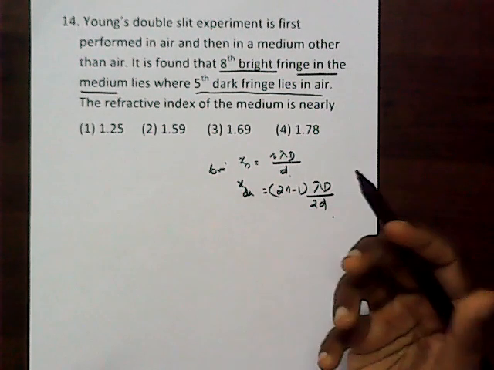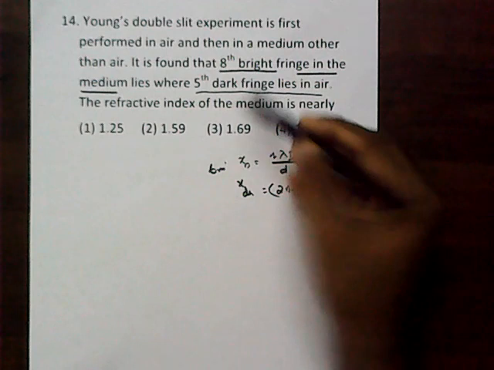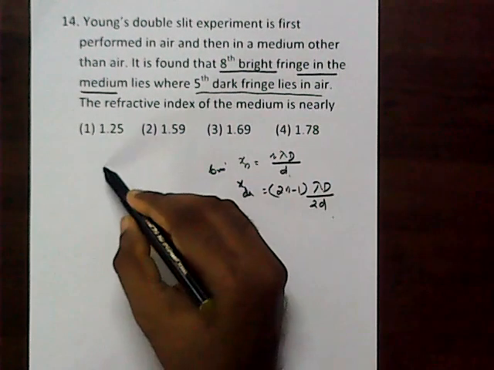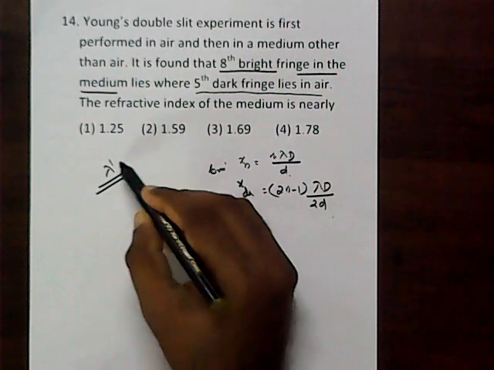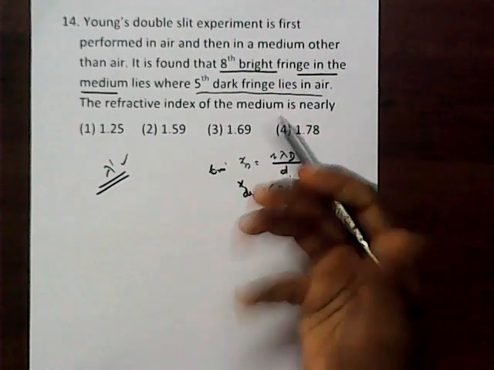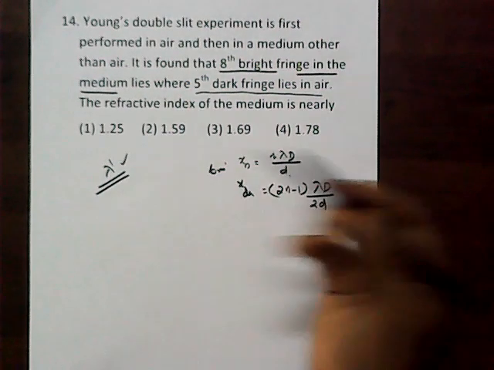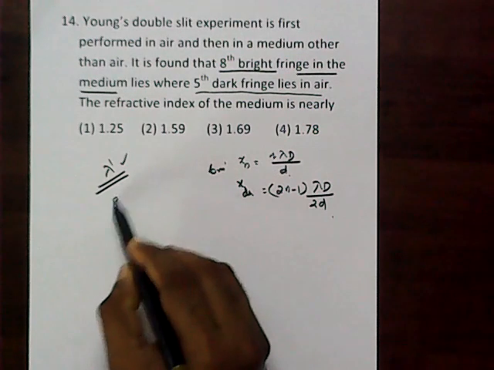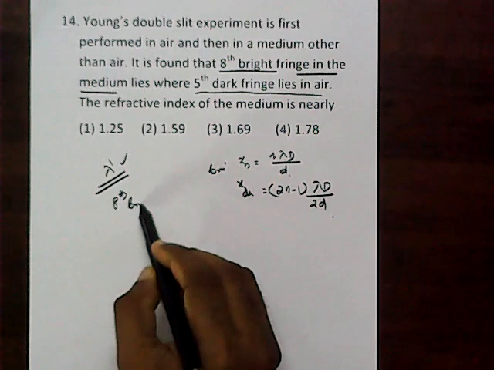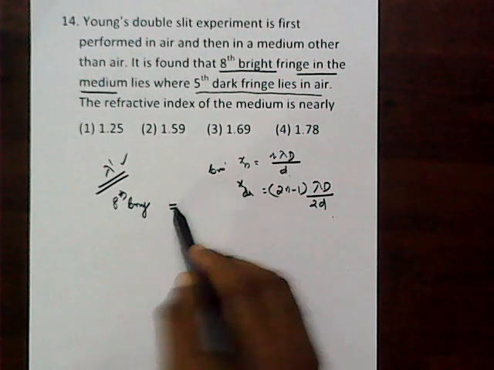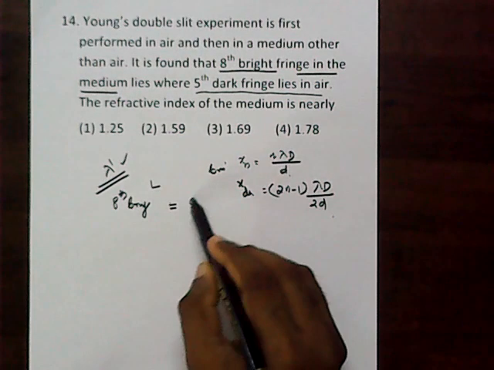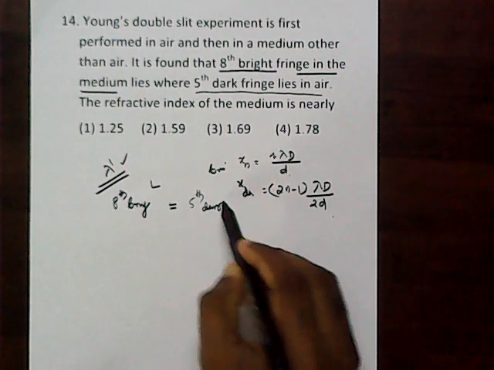It is given that for the eighth bright fringe in the medium, say the wavelength is lambda dash, that is the variable one, the wavelength changes. So the eighth bright fringe location is equal to the fifth dark fringe location.